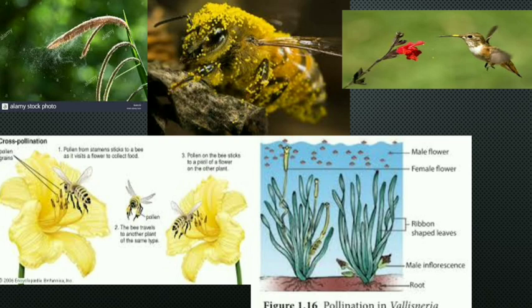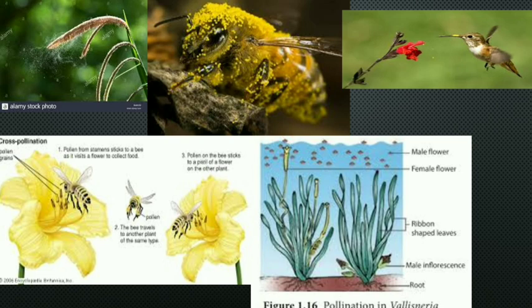Now here you can see the pictures which were shown on the previous slide. First picture is of pollination by wind. You can easily see the pollen grain in the air. Second picture you can see a honey bee having small yellow pollen grains on the body parts. Third picture is of a bird. On the beak of the bird you can see yellow pollen grain again. And here you can see how the bee is helping in pollination.